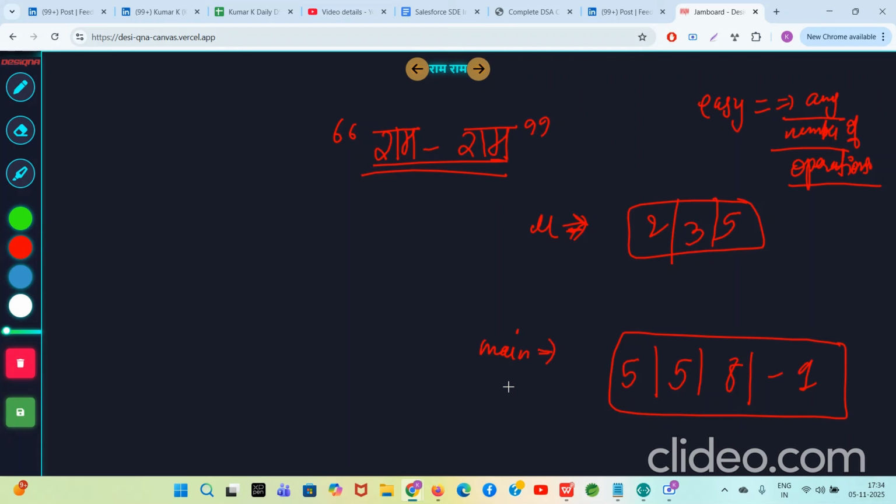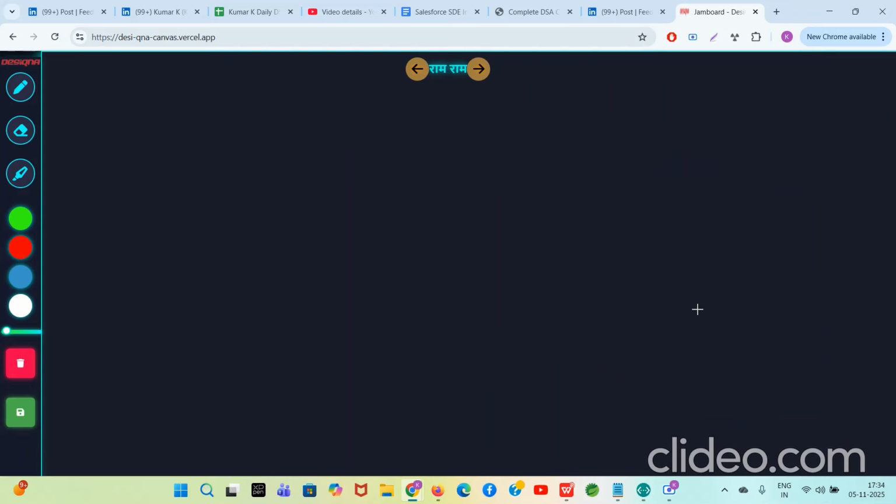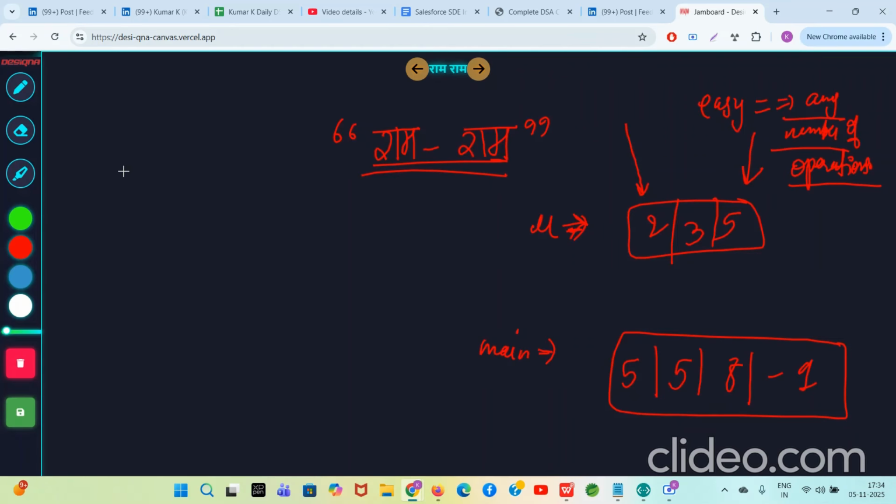Now, going back to the problem, in one operation you can either select the first element of array U or the last element of array U. You remove it and put it either at the start of the main array or at the end of the main array. So these are the four options at the start. So let's start doing the operations. Initially the array was 2, 3, 5, right?